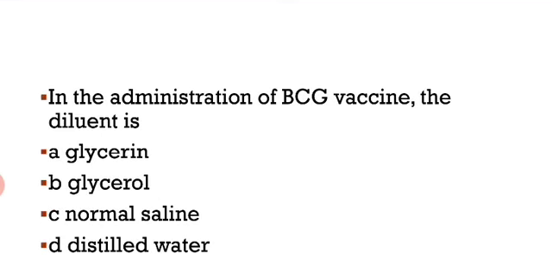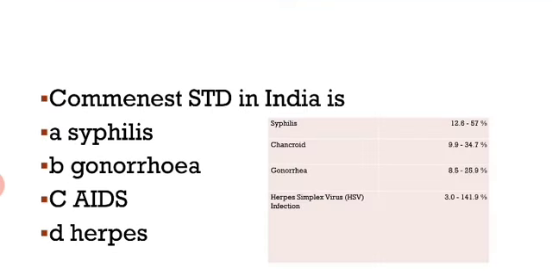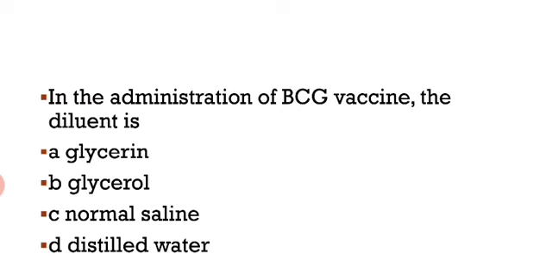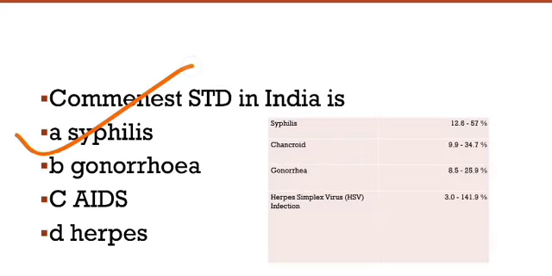Okay, the next question, in the administration of BCG vaccine, the diluent is. So here for BCG vaccine we use normal saline, and for measles we use distilled water. Okay, the next question, commonest STD in India. So here our right answer is syphilis, the most common STD in India. Okay, syphilis is about 12.6 to 57 percent. So it is the most common STD in India.